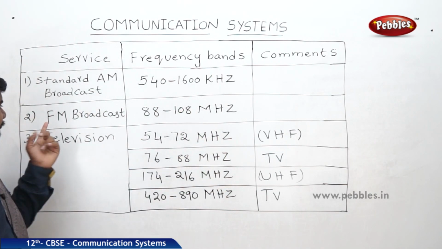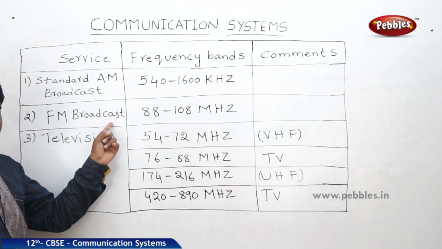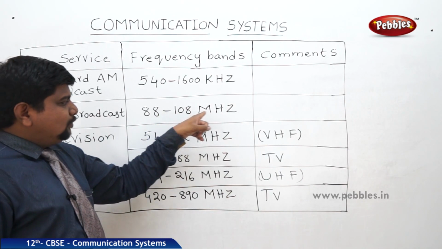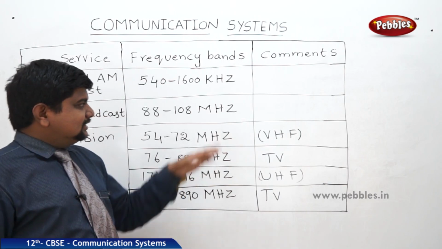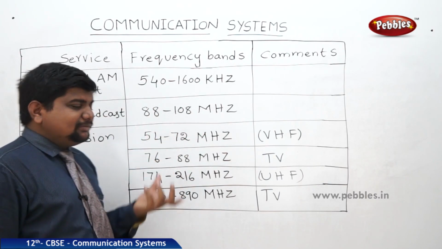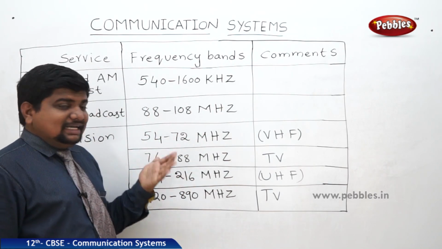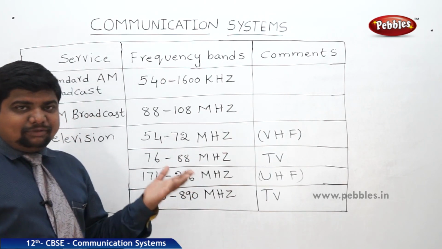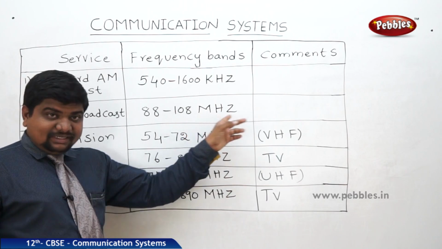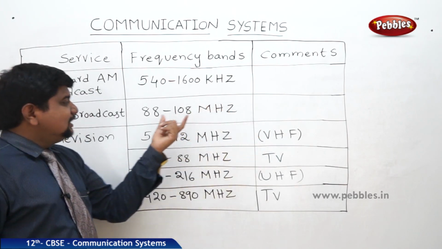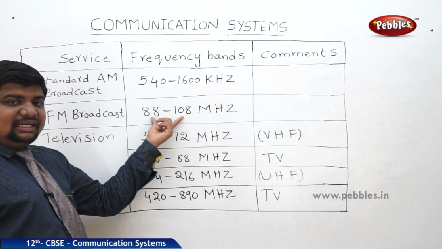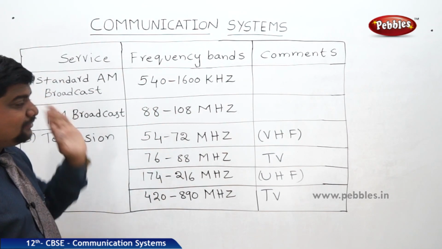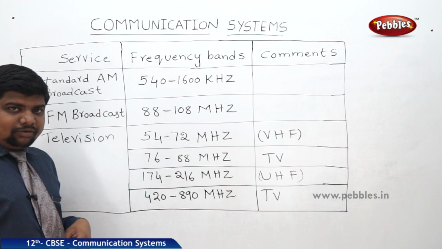Next one, frequency modulation broadcast. Frequency modulated broadcasting is 88 to 108 megahertz. This is the megahertz range. So the famous FM channels that we listen to every day, 93.5, 98.3, 91.1, all these are in the megahertz range, within the limits of 88 to 108. That is the band range or frequency band of FM broadcasting.